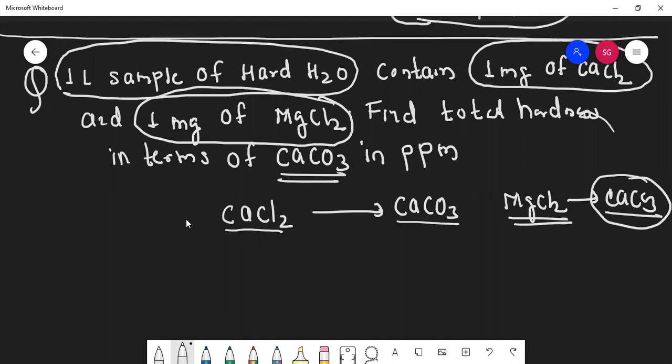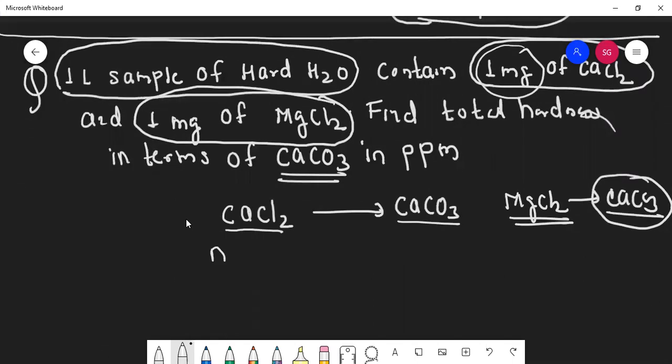So I know the formula. Here the weight is given, 1 milligram weight. So I'll use the moles formula. I know 3 formulas, and out of that, one formula is moles into valency factor. Do you remember those 3 formulas? First was moles into valency factor. Second was molarity into volume in liter into X. And third was normality into volume in liter. Because I have spotted that weight is given here, I used moles. So I'll consider this as N1, and this as N2 into X.